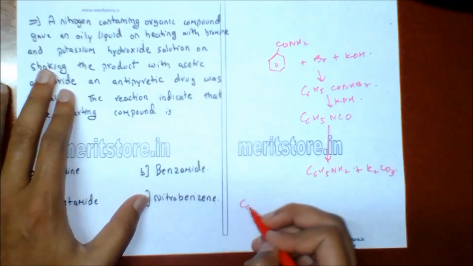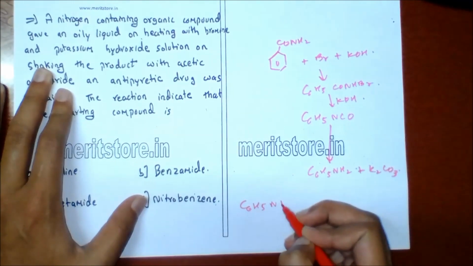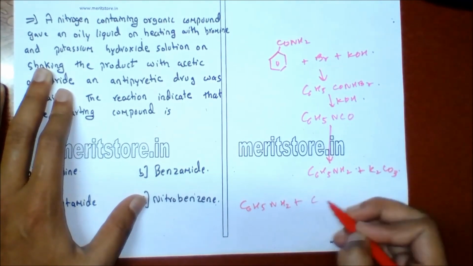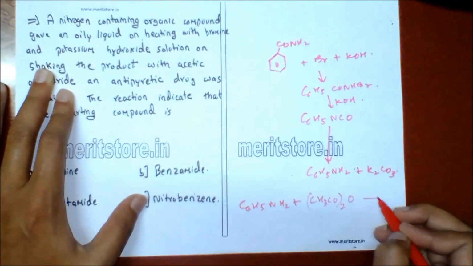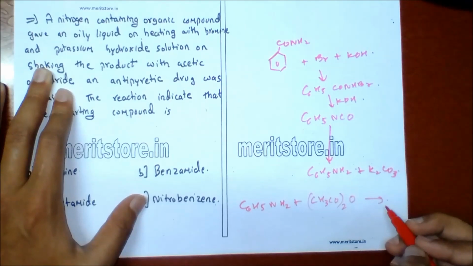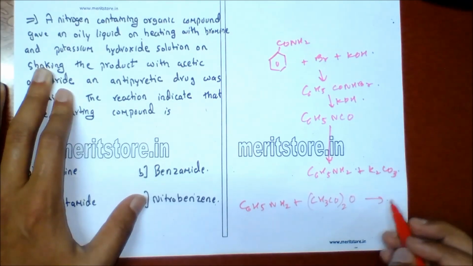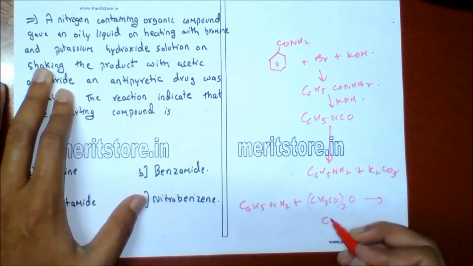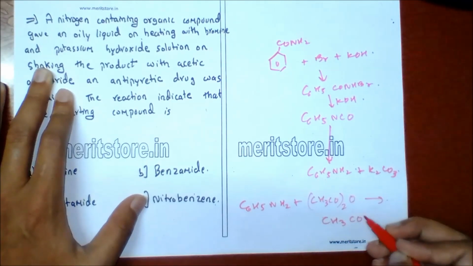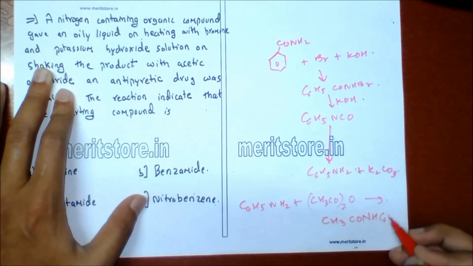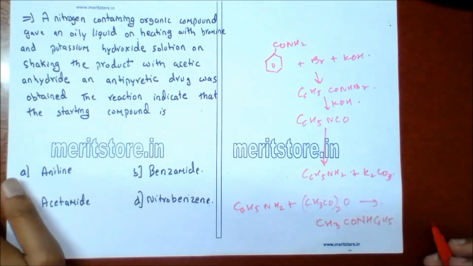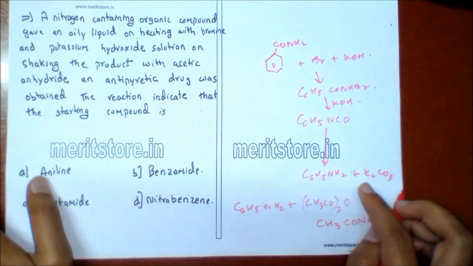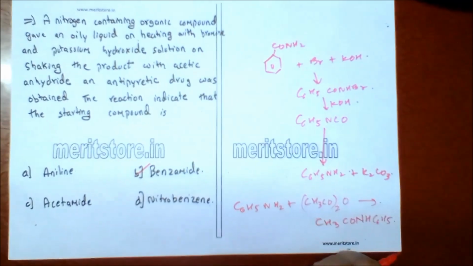So when aniline, that is C6H5NH2, reacts with CH3CO twice of oxygen, it will give acetanilide, which is an antipyretic drug. So the structure of acetanilide is CH3CONH C6H5 plus acetic acid is formed. So acetanilide is the antipyretic and the starting compound is benzamide, option B.